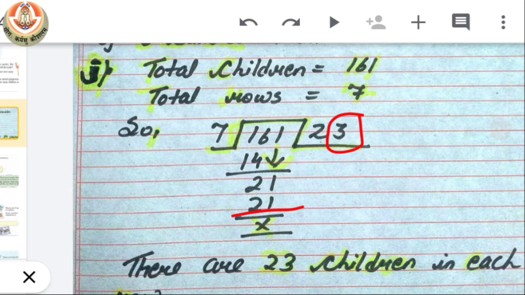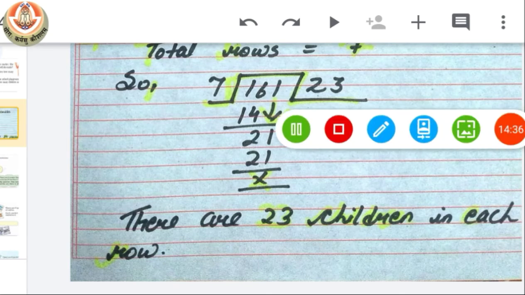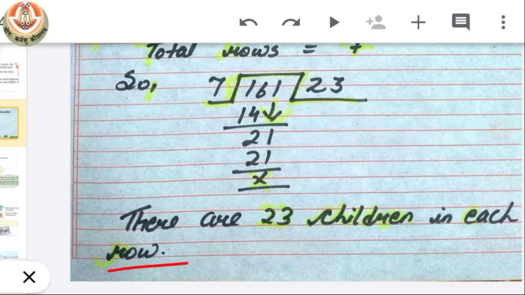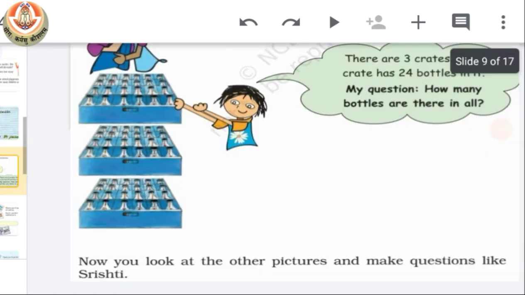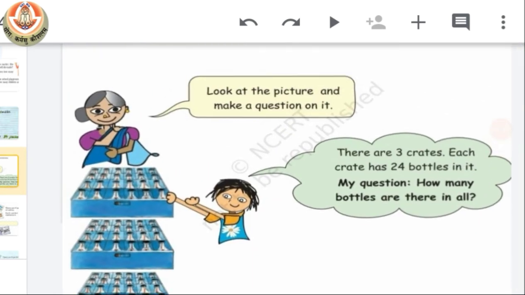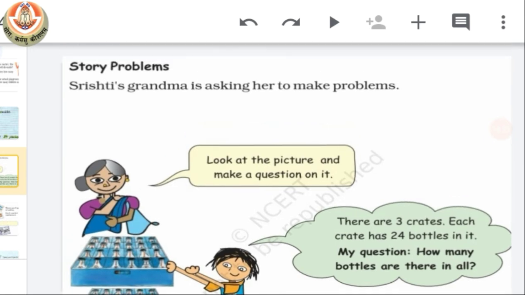So that means the number of children in a row is 23. So the answer is there are 23 children in each row. Okay. So class, you can see how we can find the answer by using division. Now let's move on to the next activity, and this is the last activity for our chapter, which is story problems.